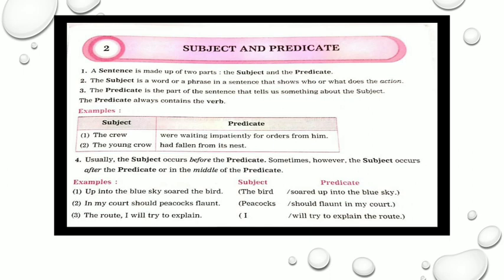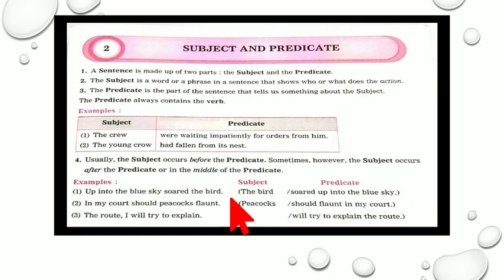Now in this example, what is written? Up into the blue sky soared the bird. Usually this kind of sentence is used as an inversion in poems. The words are jumbled here.